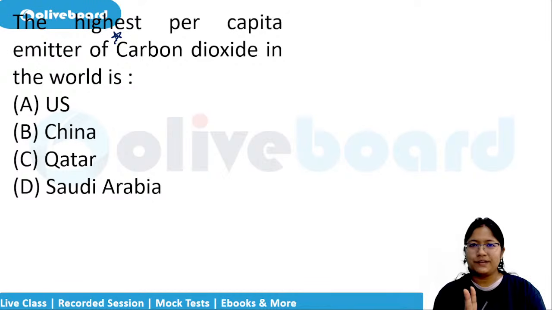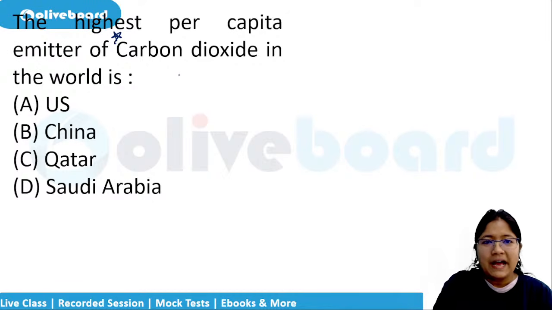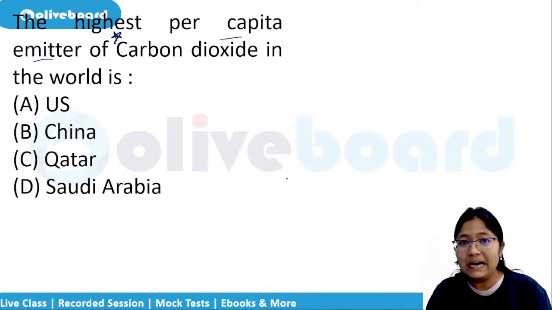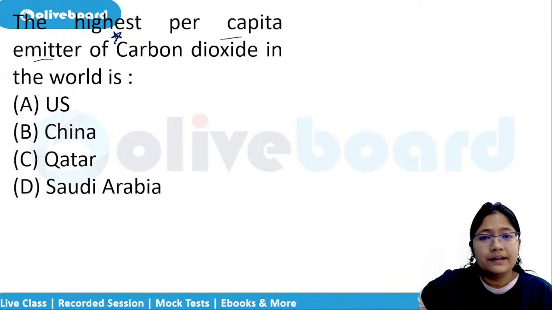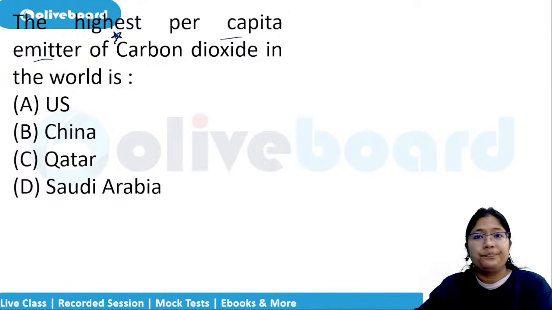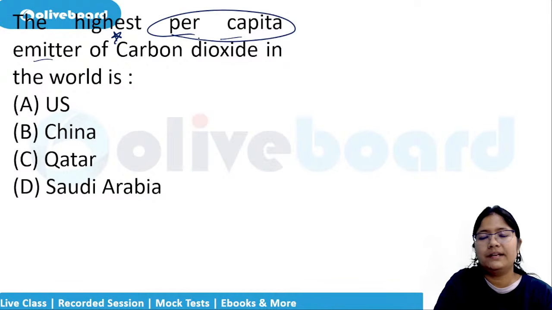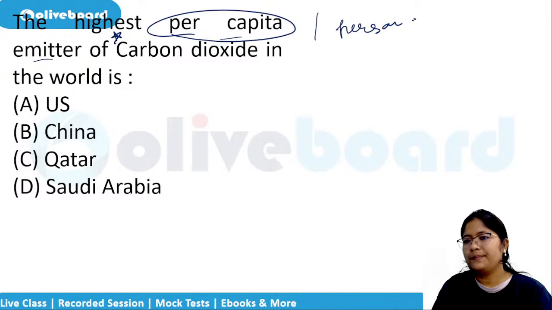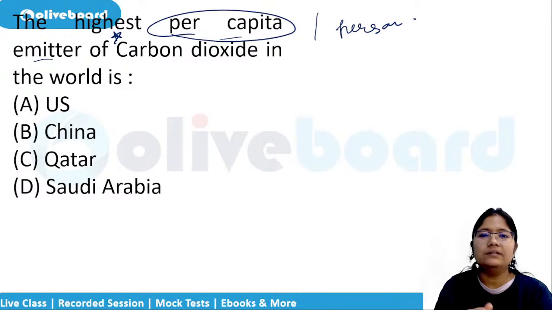See, there are two things where you can get confused. Highest per capita earning, per capita income, Goa. Why? Not Maharashtra, Goa. What is the difference? If we say per capita for anything, it will mean per person. Now there are two things.